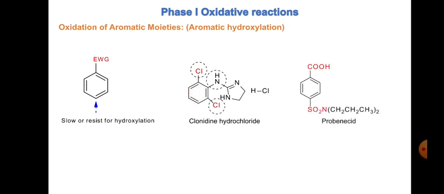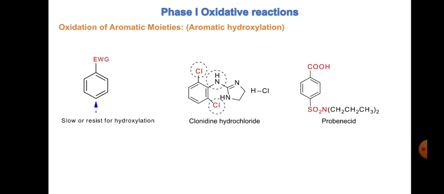Similarly, we have another drug, probenecid. In probenecid, we have a carboxylic acid and we have the SO2N group. Both are electron withdrawing groups, and because of this, the hydroxylation of this particular phenyl ring will not happen, and therefore probenecid will not form a metabolite by aromatic hydroxylation.